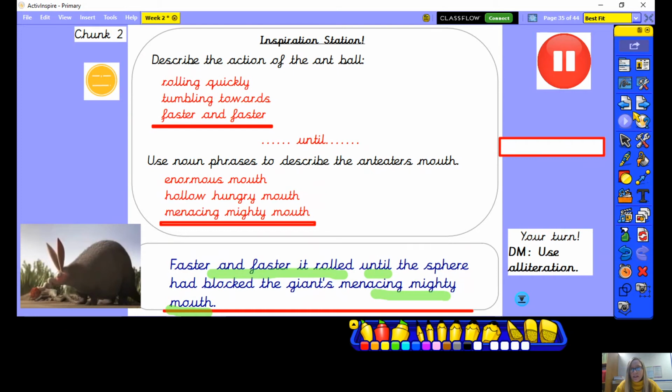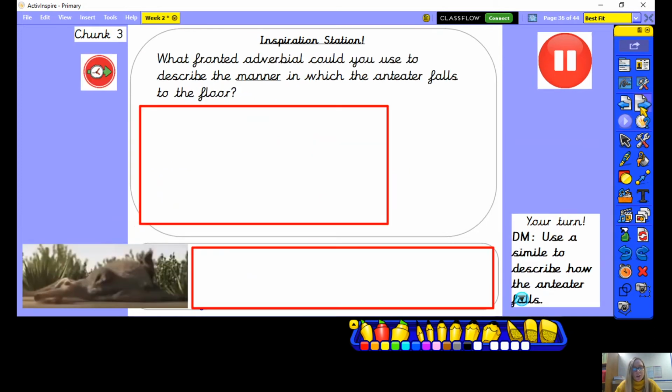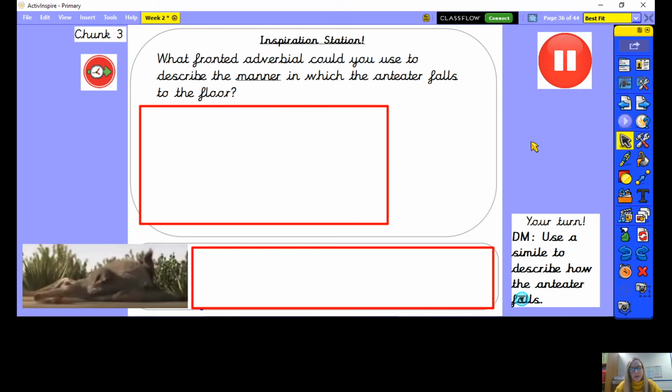Okay, fantastic. So let's now have a think about chunk 3 of our writing. So we're going to start chunk 3 of our writing thinking about using a fronted adverbial to describe the manner in which the anteater falls to the floor. So now we're thinking about how does that anteater fall to the floor? So we could think about, is it all of a sudden the anteater falls to the floor? Without hesitation, the anteater falls to the floor. Pause the video now and have a go at writing some ideas for a fronted adverbial to describe the manner in which the anteater falls to the floor.